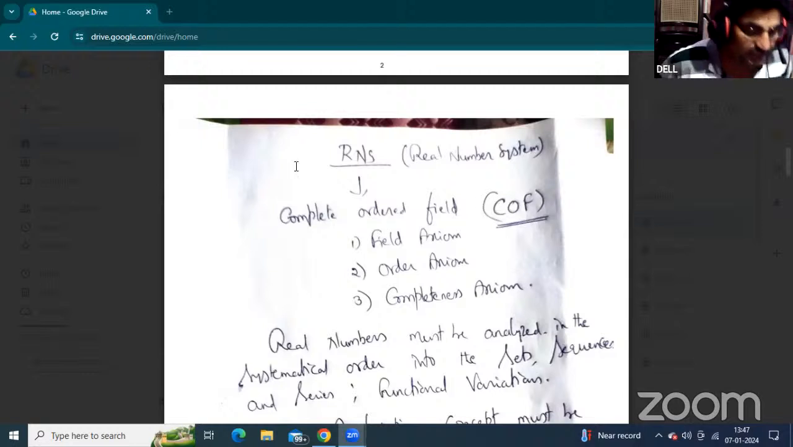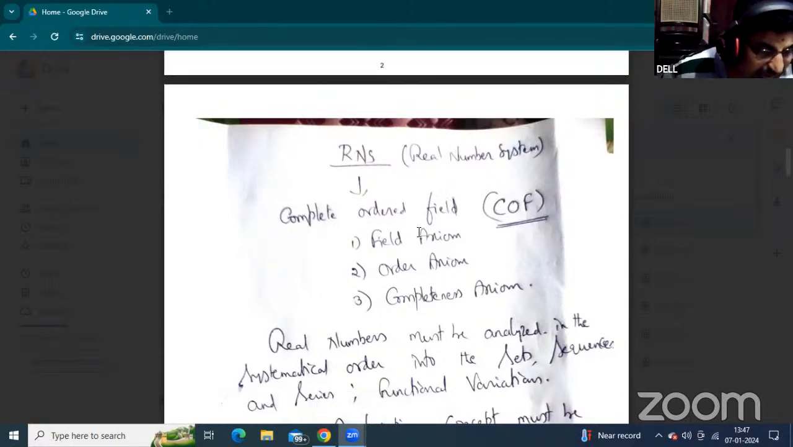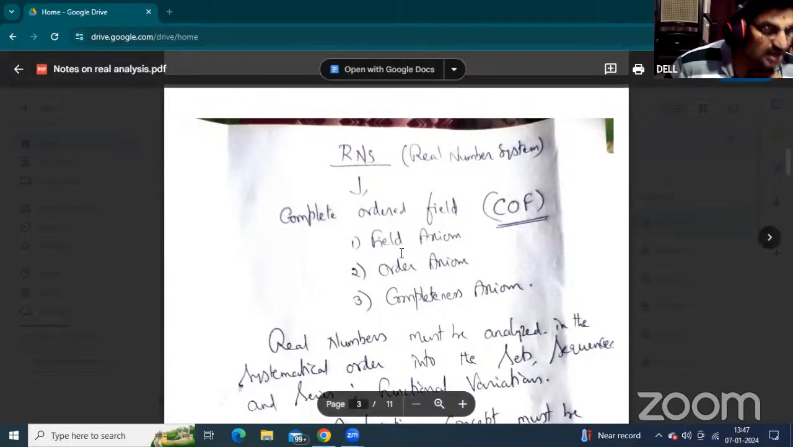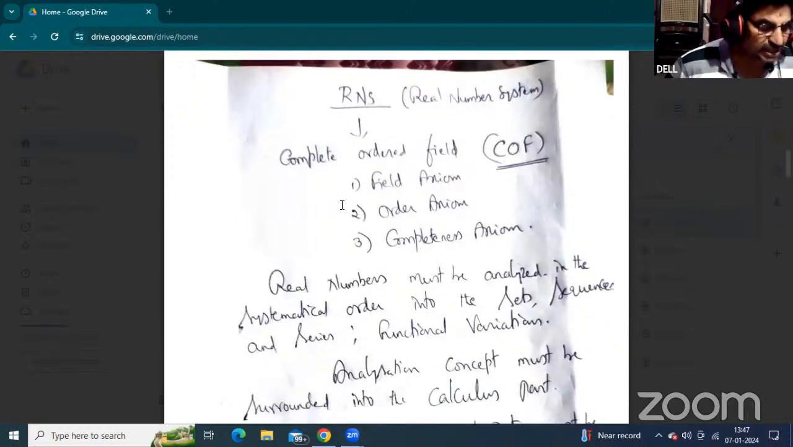Complete ordered field, the short form COF. When the real number system, the set of real numbers, must be defined, it is divided into parts. The first is called the field axiom, the second is the order axiom, and the third is the completeness axiom. When these axioms are satisfied, that is called a complete ordered field. It is a very simple concept.